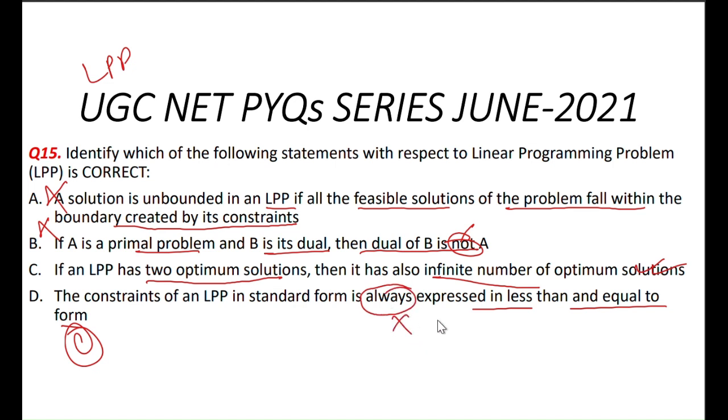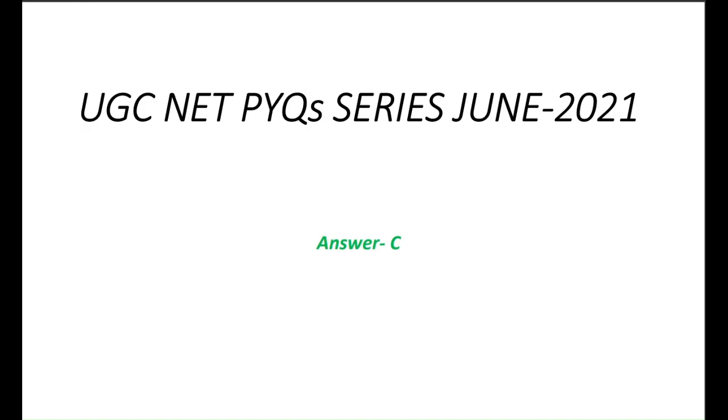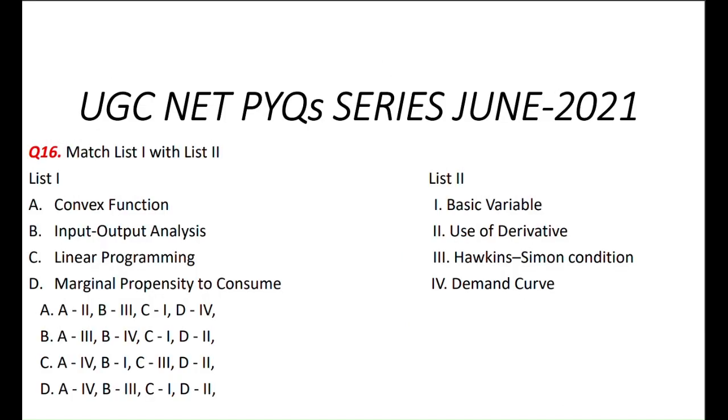So you should also remember some terms like only and always. Think about what always expresses. No, sometimes. Okay, so here option C is the correct answer. Now let's move to the next question, that is 16.